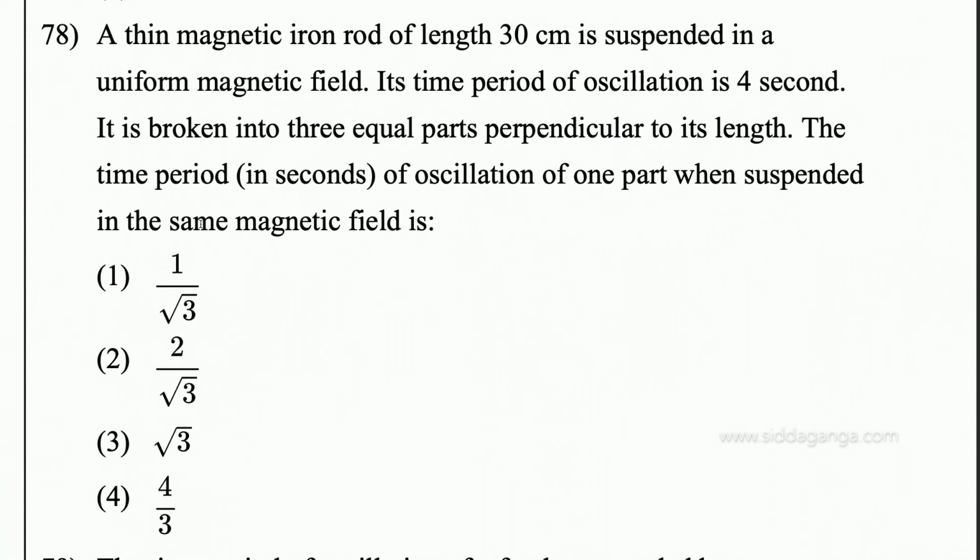Question 78. A thin magnetic iron rod of length 30 centimeter is suspended in a uniform magnetic field. Its time period of oscillation is 4 seconds. It is broken into 3 equal parts perpendicular to its length, and the time period of oscillation of one part when suspended in the same magnetic field is?